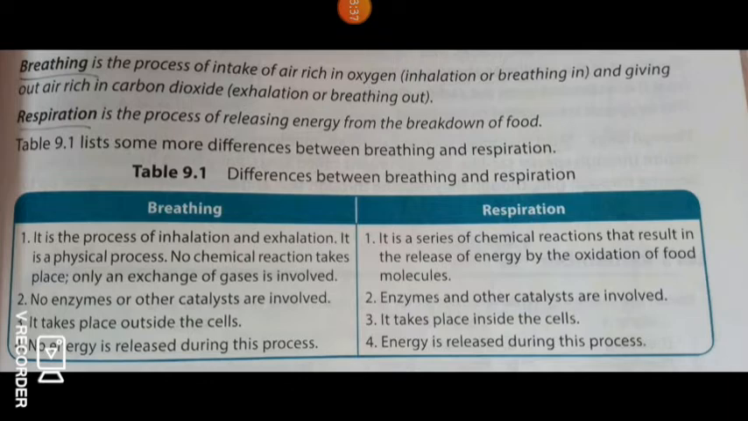But how do unicellular organisms respire? They only have one cell. So do they have any special parts for respiration? No, single celled organisms exchange gases through their cell membrane. Oxygen is absorbed from water or air, and carbon dioxide is released by diffusion.